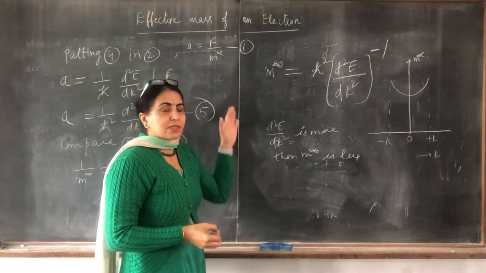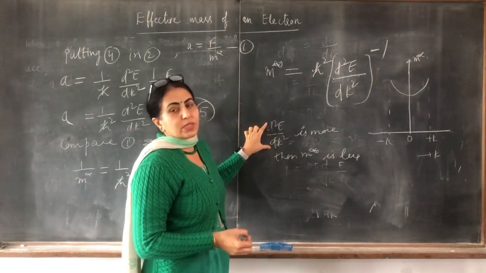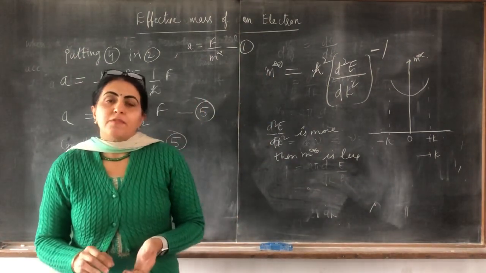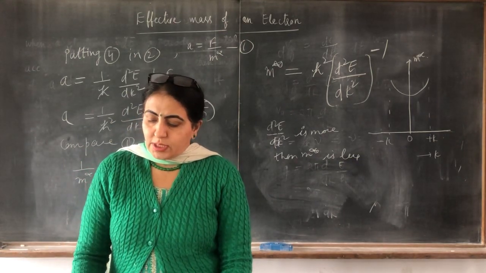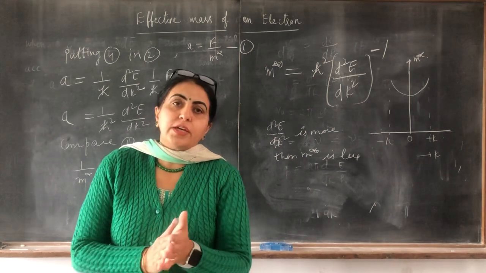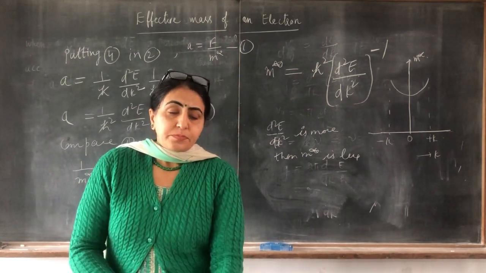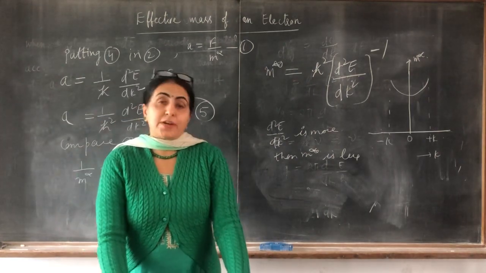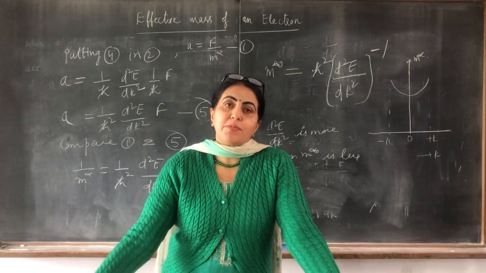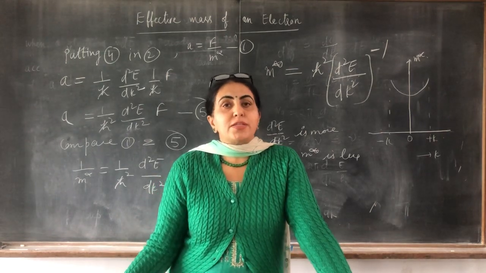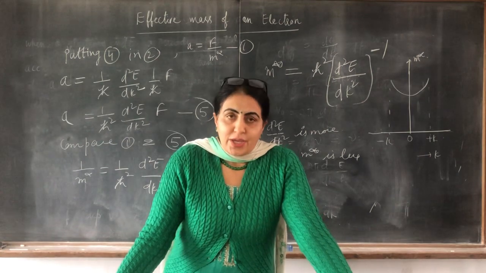Vice versa, m star is inversely proportional to the double derivative of E with respect to k square. This is also called the curvature of E. So this is effective mass, a very important topic. Effective mass means the mass of an electron when it is moving under a periodic potential. Clear? Thank you very much.